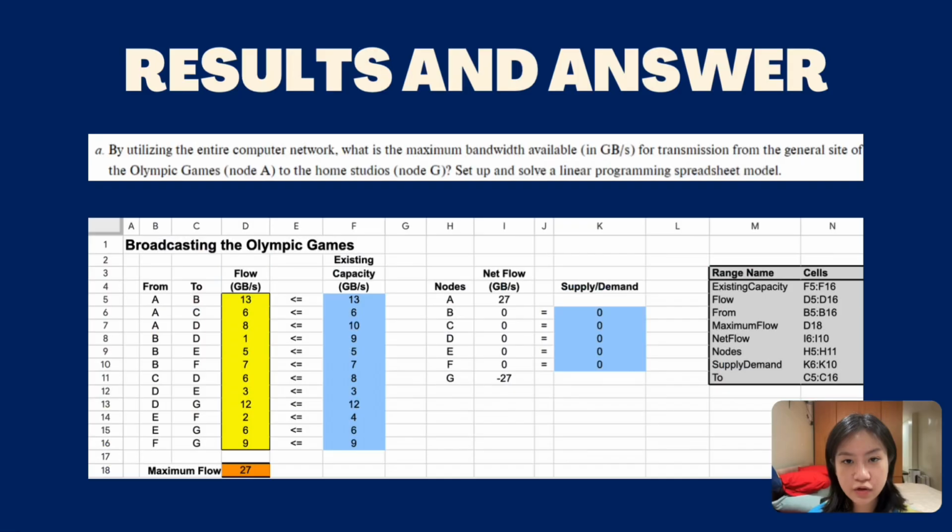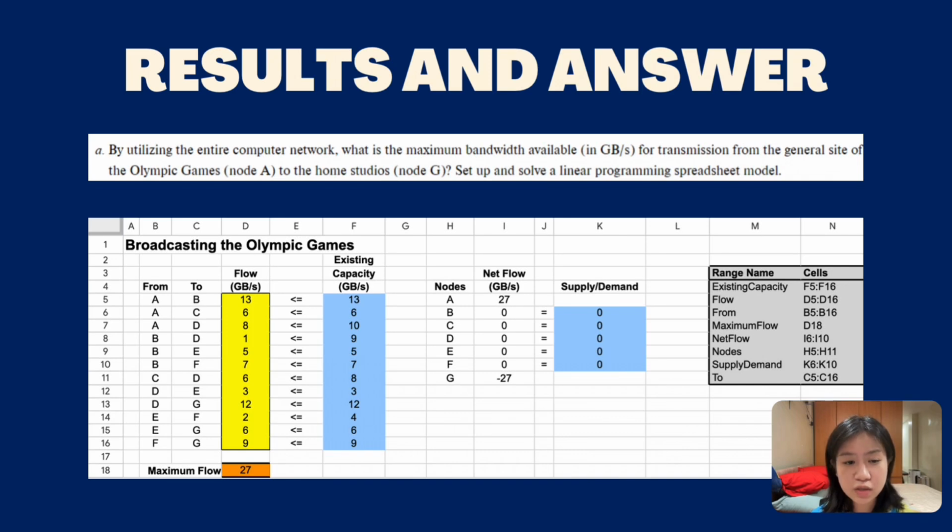So for case question number 1, by utilizing the entire computer network, what is the maximum bandwidth available in gigabytes for transmission from the general site of the Olympic Games, which is node A, to the home studios, which is node G? The maximum bandwidth available using the existing network infrastructure is 27 gigabytes, according to the result.